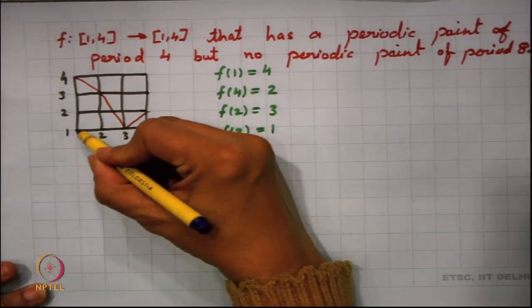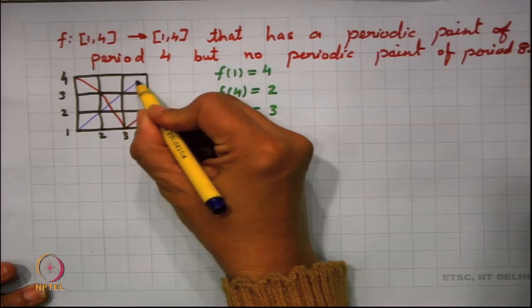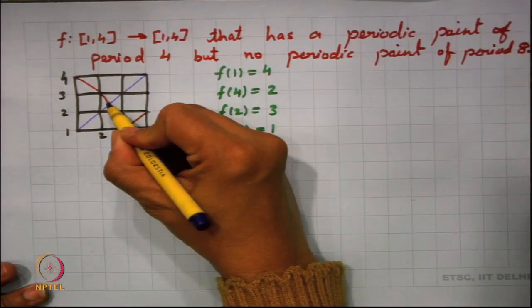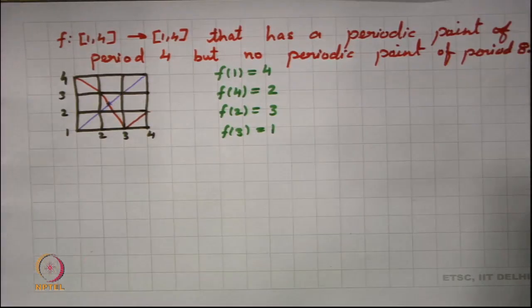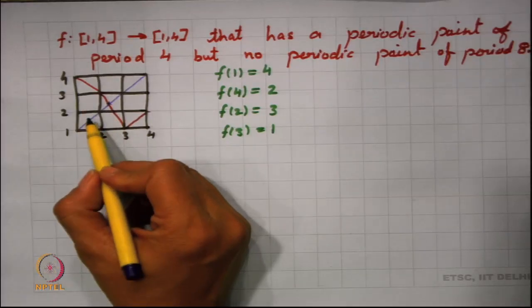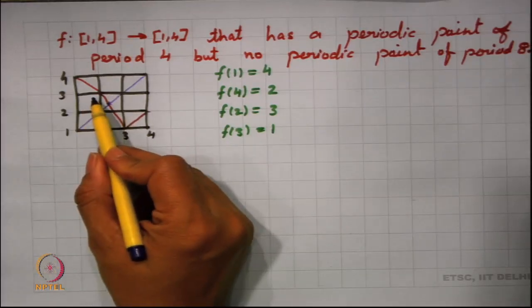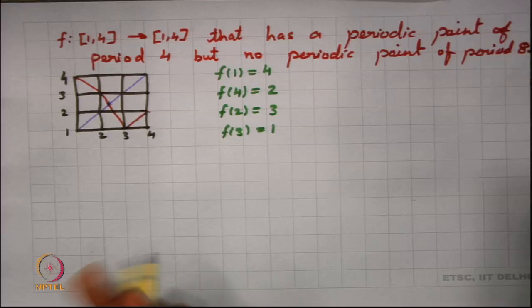The fixed point here is basically this particular point which lies here. You can find that somewhere over here there will be a periodic point of period 2, but it will not have any periodic point of period 8.